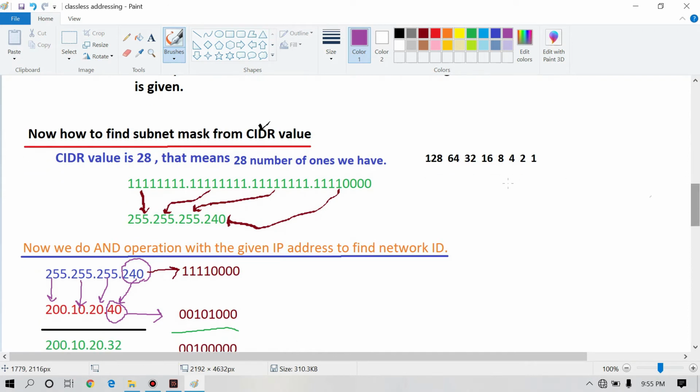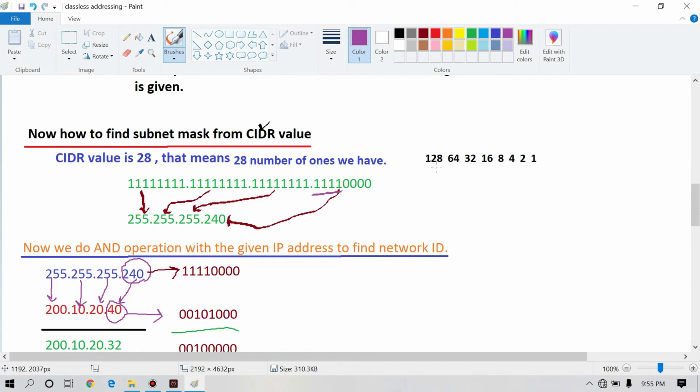Here the CIDR value is 28. That means we have 28 ones. I have written 28 ones with the separation of 8 bits. All ones means 255, and in this octet we have only 4 ones.